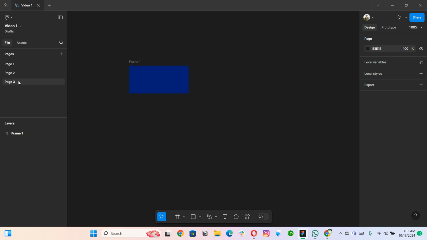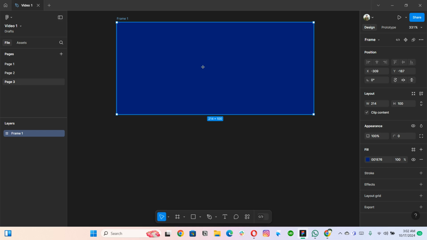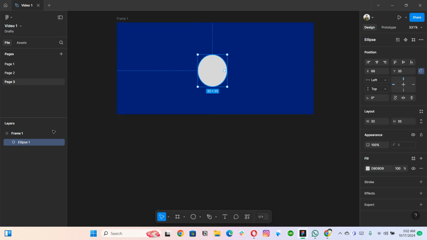And if you are using the free plan, then obviously you will not be able to create more than, I believe, three pages. Only three pages. And then based on pages, if this is the layer and I create anything on that layer, you can see these are the options for creating layers.